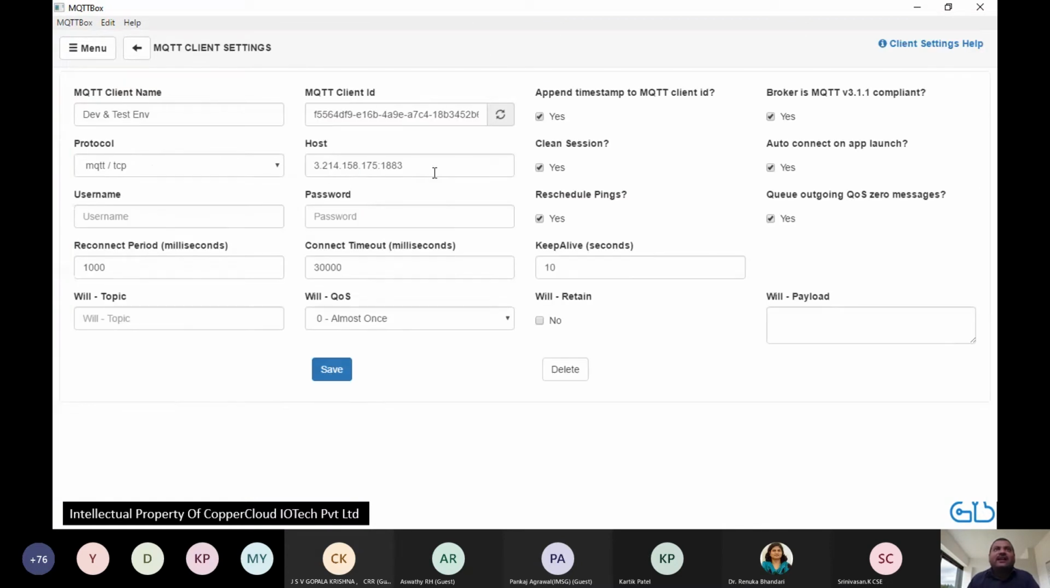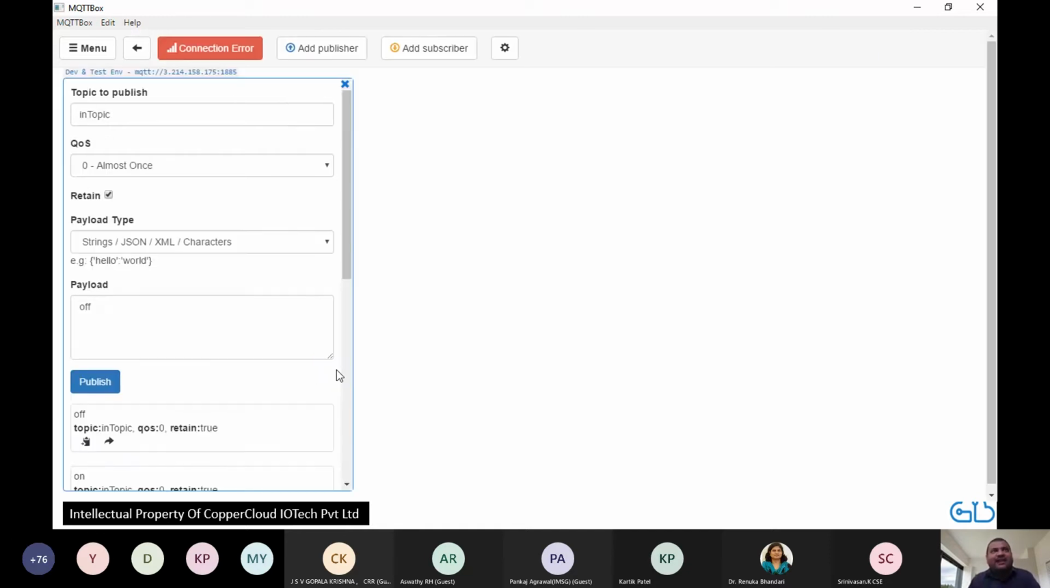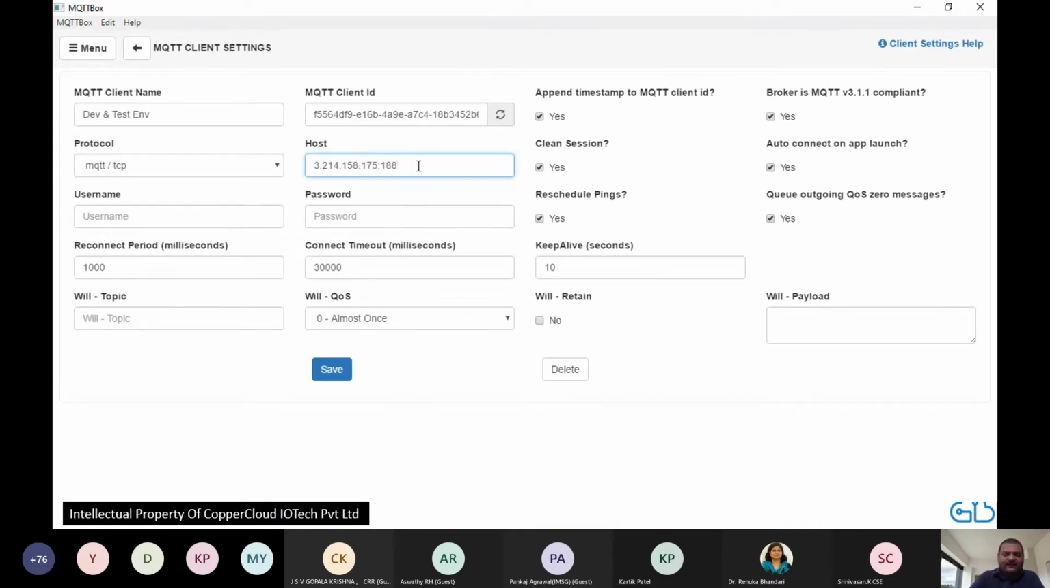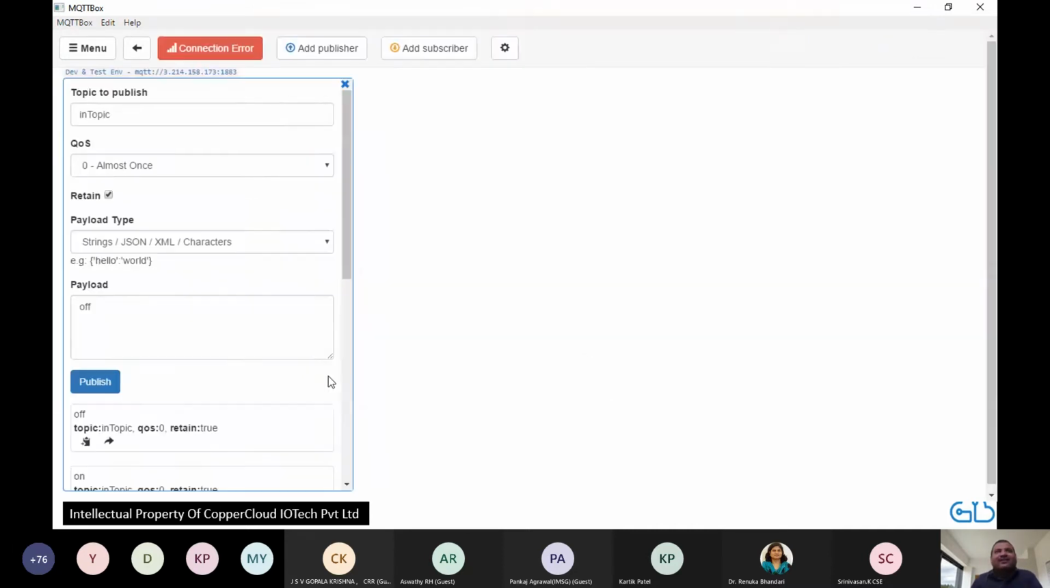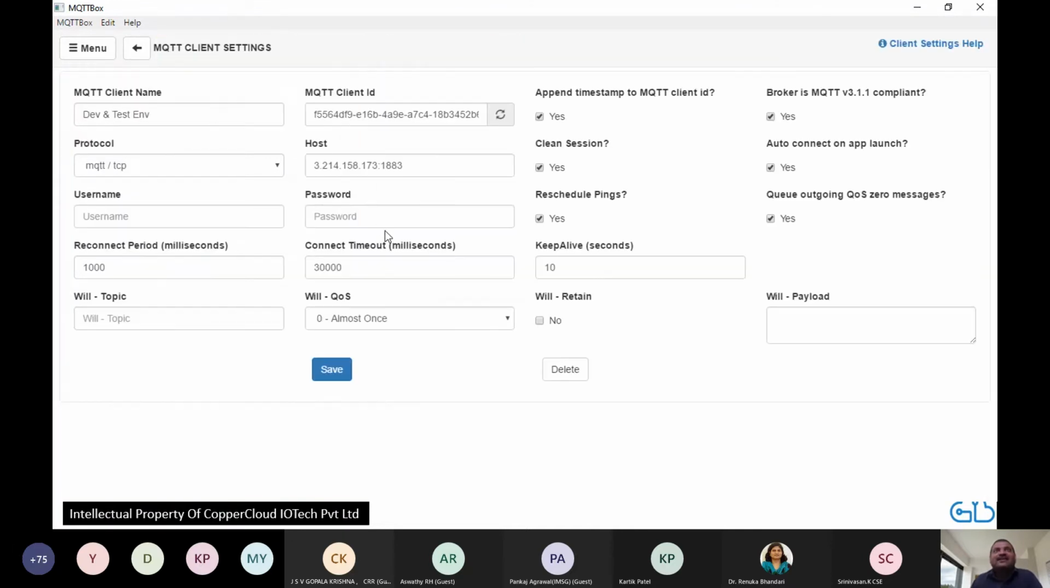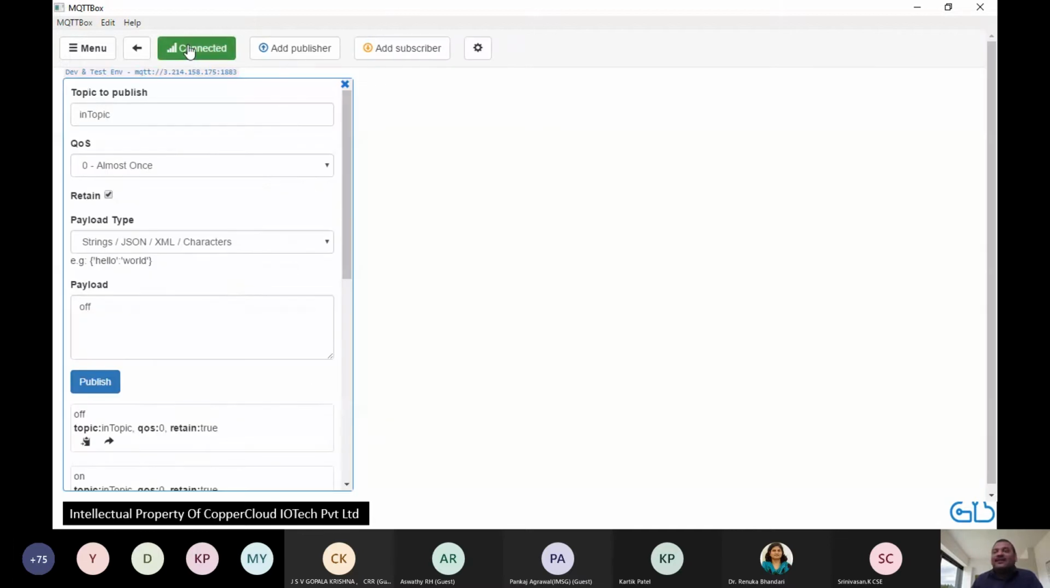Now let's mess with this. Let's say I don't want to talk to 1883. I want to talk to 1885, but there is no MQTT server on 1885. When I save it, this will say connection error, because it could not find the MQTT server at all. Let's go back and fix this to 1883. But I don't like this IP address; I want to talk to some other server. There is no MQTT server deployed there, so again, connection error. It needs the right combination of the IP address as well as the port for us to properly connect to the server. Okay, it says connected.